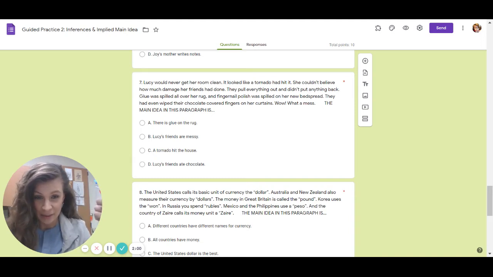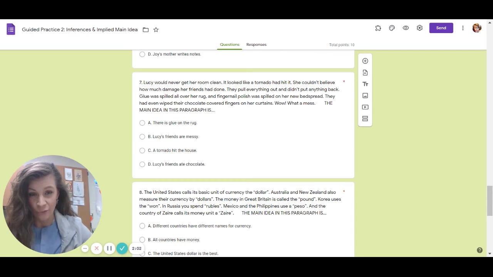So we know that Lucy's room was a mess, that her friends had done the damage, and then it gave a list of all the damages that her friends had made to her room. So we know that they're talking about her room being a mess and her friends doing it. So which one is the best answer? A, there is glue on the rug. B, Lucy's friends are messy. C, a tornado hit the house. Or D, Lucy's friends ate chocolate. Has to incorporate all of those details into one statement. What is the most important thing that they wanted you to understand from this passage? And the best answer is B, Lucy's friends are messy.